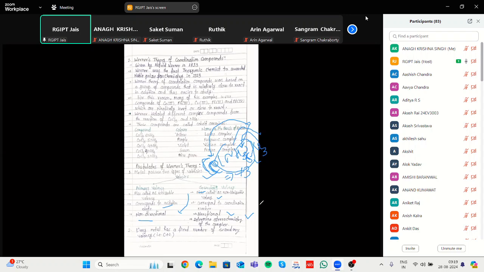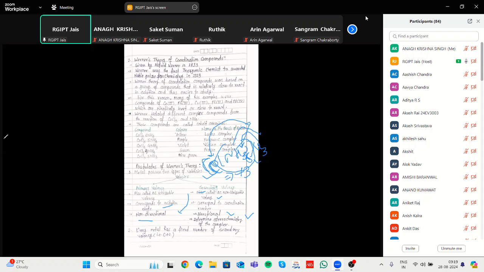But the secondary valency is non-ionizable, and it corresponds to the coordination number of the complex, whether it is hexa, octahedral, tetrahedral, or trigonal bipyramidal. That is directional, and exists in the form of stereochemistry.